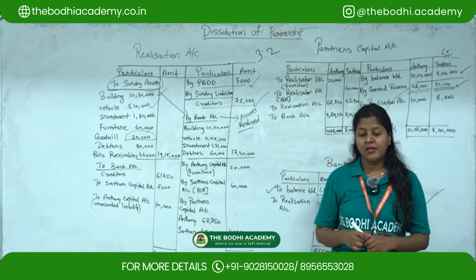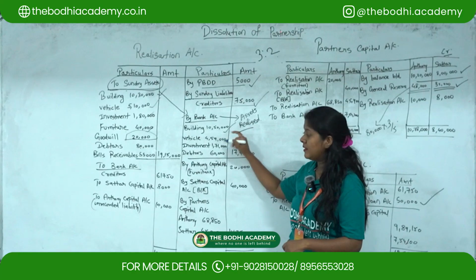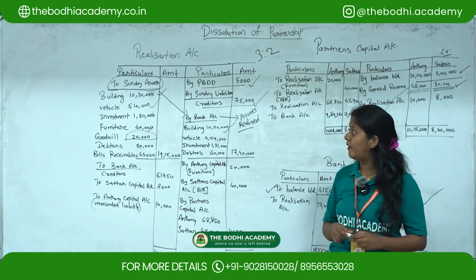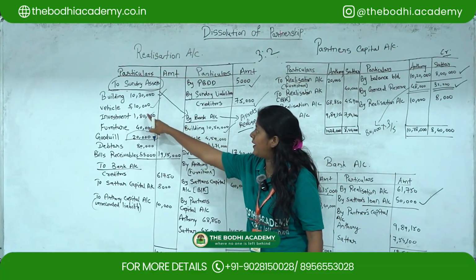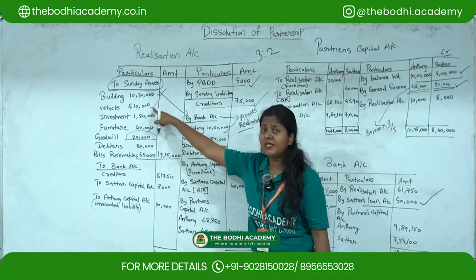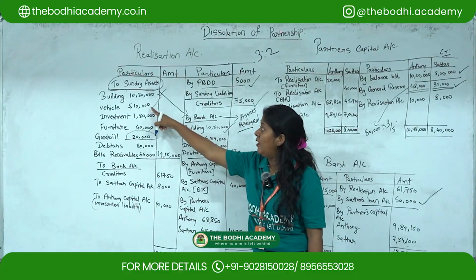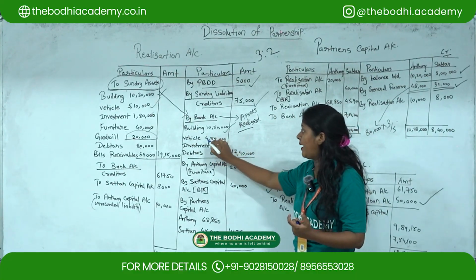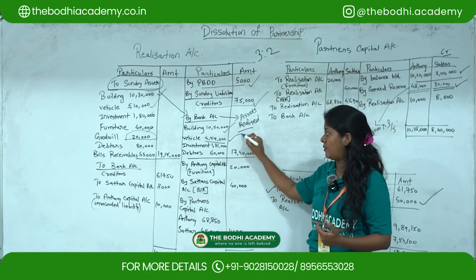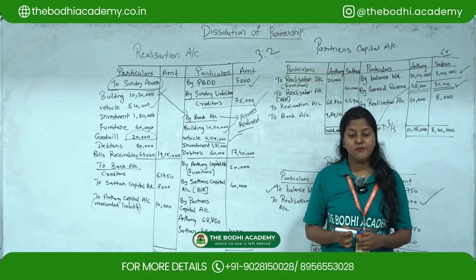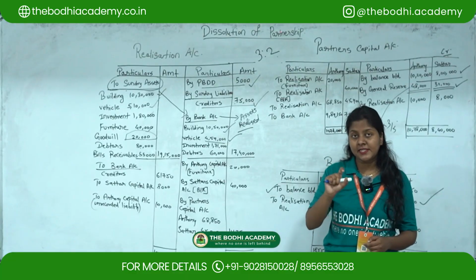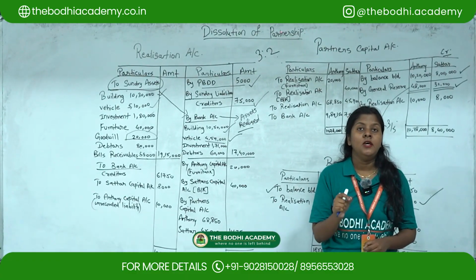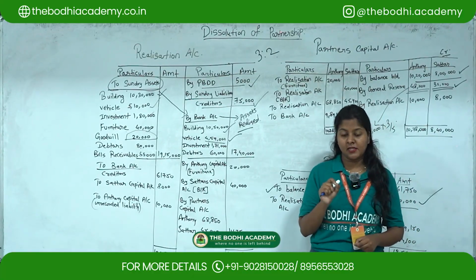So building is realized at 10 lakh 50,000. Then they have given that vehicle is realized at 10% less than the book value. So the vehicle is 5 lakh 10,000. On this you have to find 10%, and then you have to subtract whatever 10% amount you got, so you will get 4,59,000 over here. Since they have given less than the book value, that's why you have to subtract it. Okay, because they have mentioned vehicle realized 10% less than the book value.